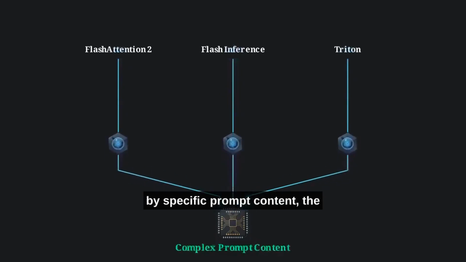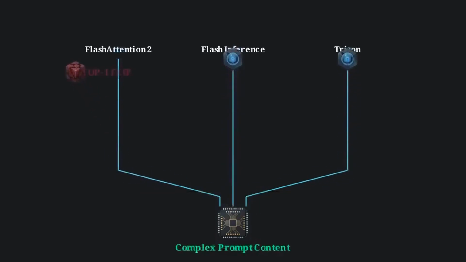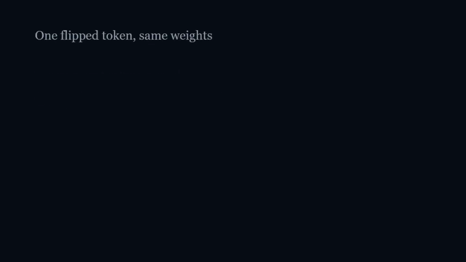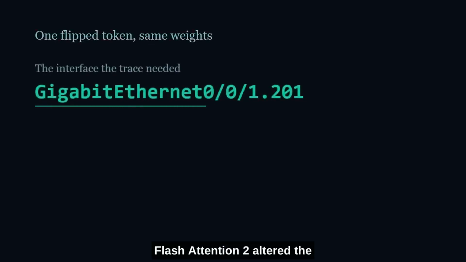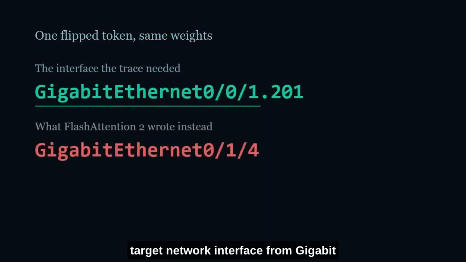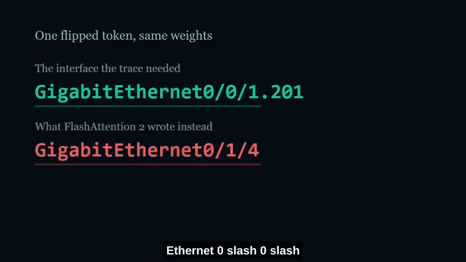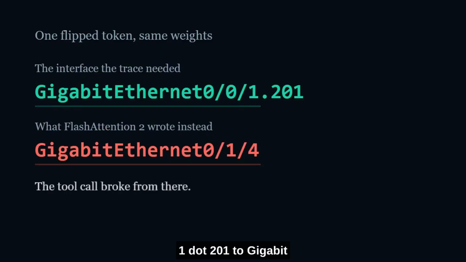Then, triggered by specific prompt content, the backends split. Flash Attention 2 outputs a different token. That single token flip cascaded. Flash Attention 2 altered the target network interface from Gigabit Ethernet 0/0/1.201 to Gigabit Ethernet 0/1/4, breaking the tool call.